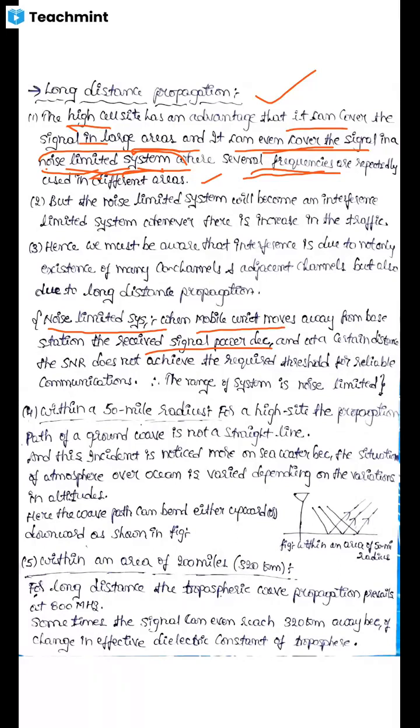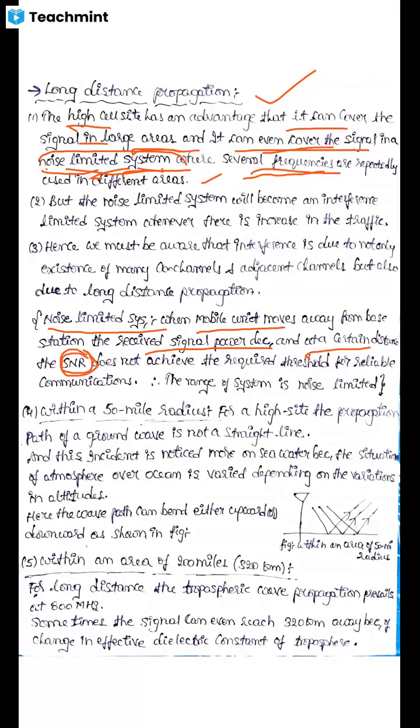At a certain distance, the SNR, the signal to noise ratio, does not achieve the required threshold value for reliable communication. It means the communication becomes difficult and interference occurs. This is a noise limited system.